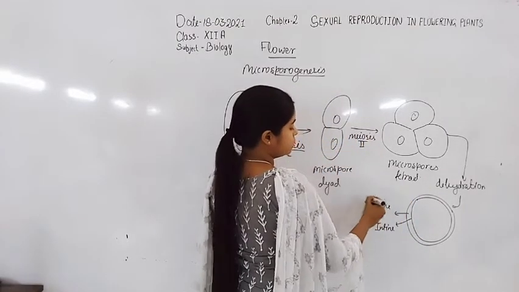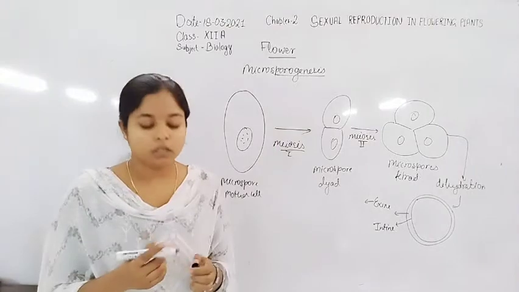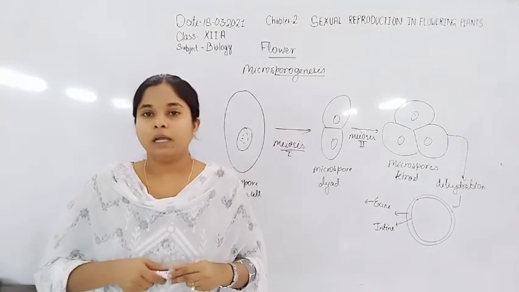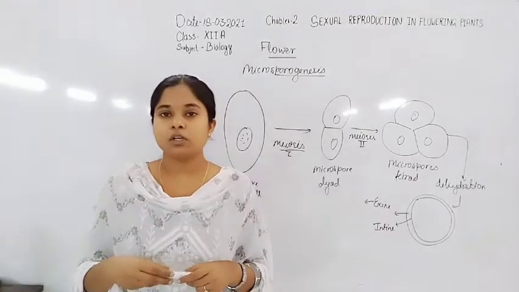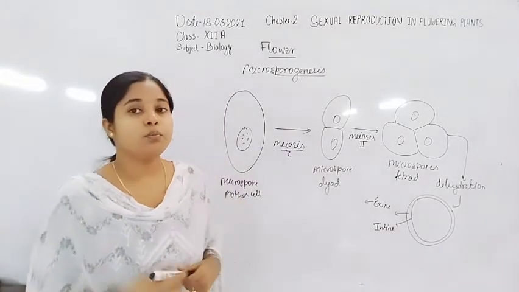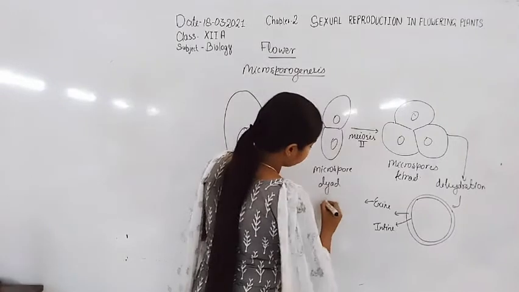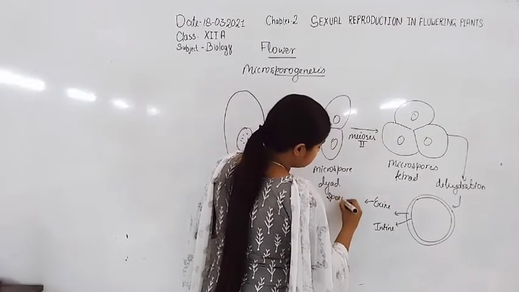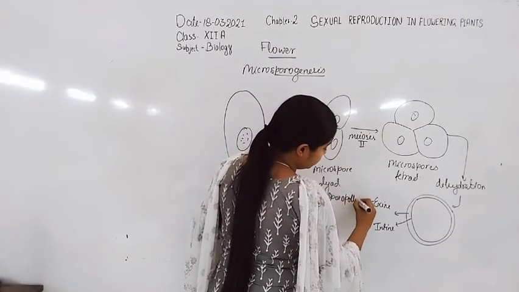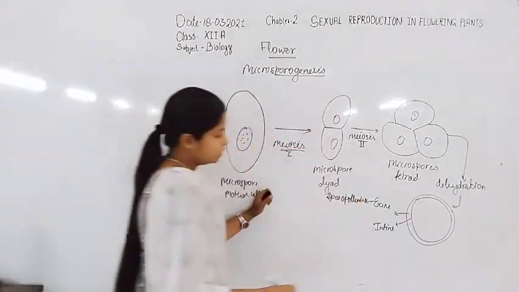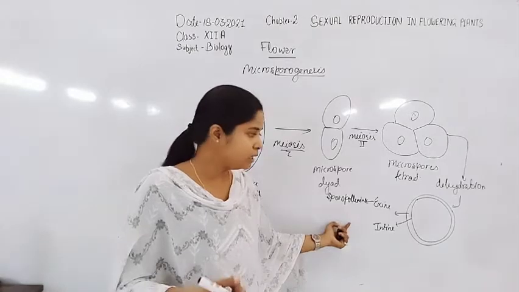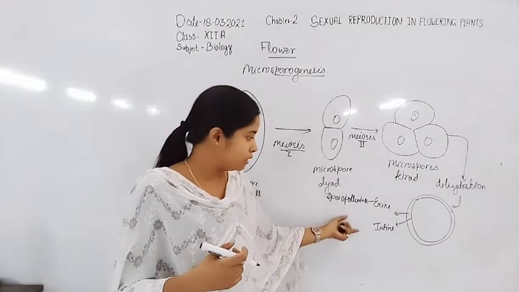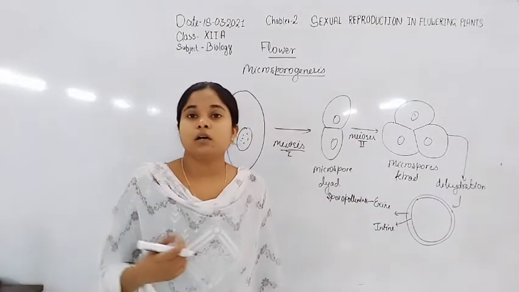The outer layer is formed by a highly resistant protein molecule, that is sporopollenin. Due to this they increase their viability.